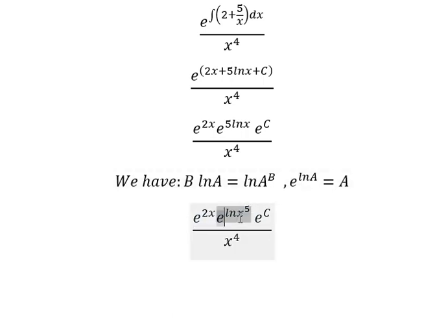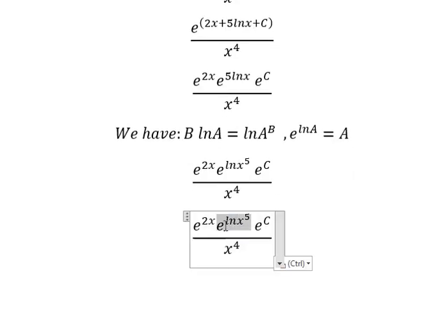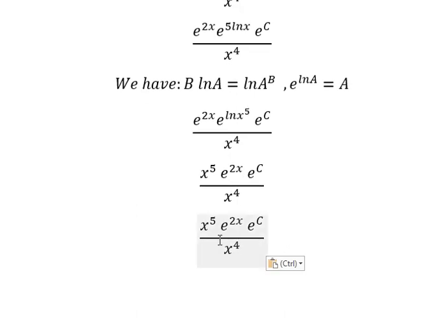This one, that is about this one. So this one we have x to the power of 5. Now we simplify and we have x.